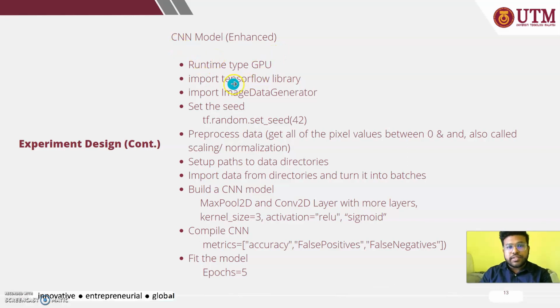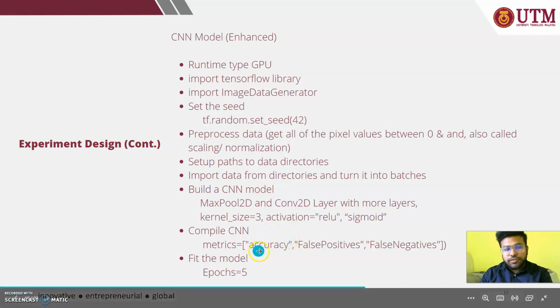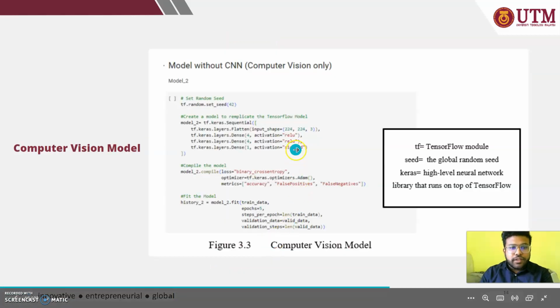So here I can show the CNN model enhanced. So I use the runtime, it's GPU. So import the TensorFlow library and also the data generator, set the seed with 42, and then also the pictures, and set up the paths, and then import the data from the local machine, and then build CNN model here with more the Maxpool 2D and the Conv 2D layers with more layers added to get more accuracy, and then the kernel size was specified, and then different metrics